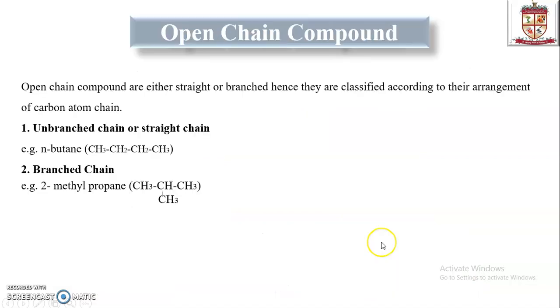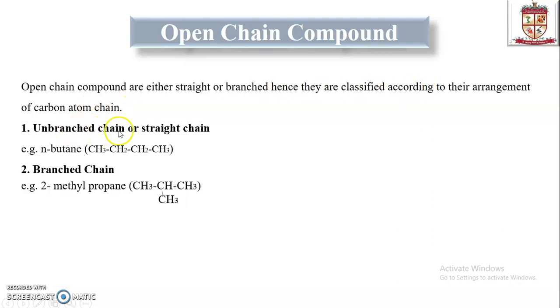So, in the next part, the open chain compound: it may be either straight or branched. Hence, they are classified according to the arrangement of the carbon atom chain.